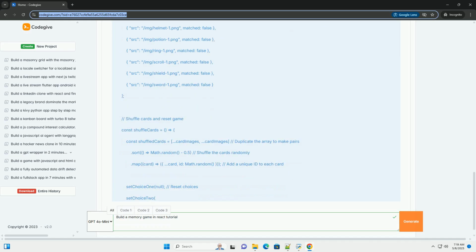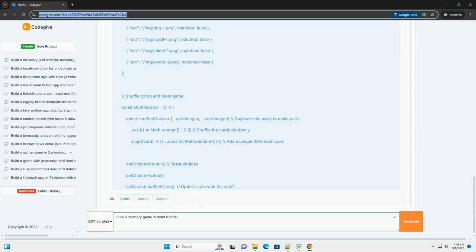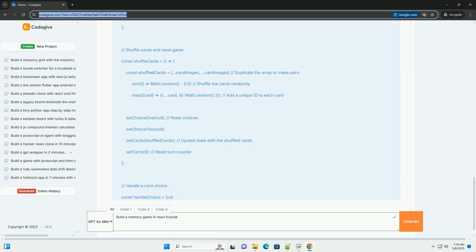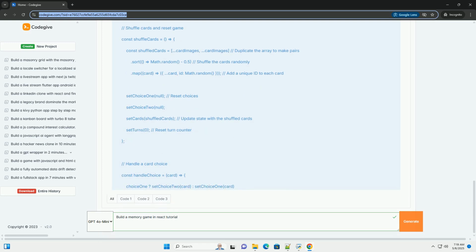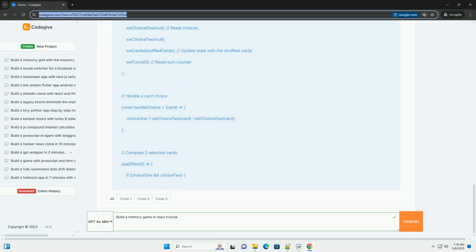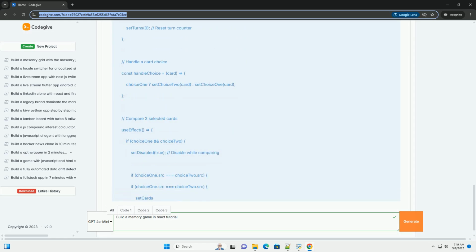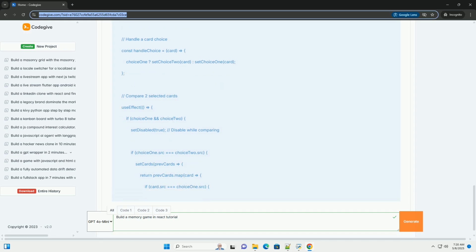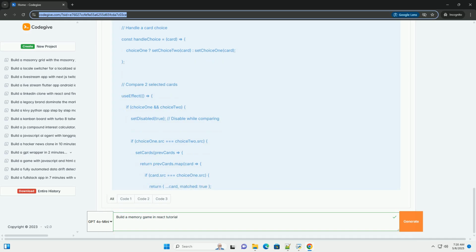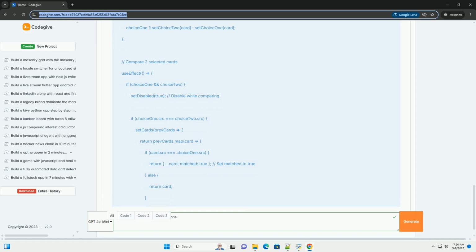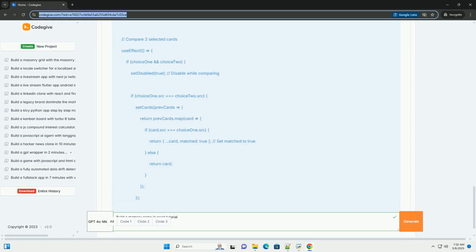3. Cleanup, optional. You can clean up the src directory by removing the unnecessary files: logo.svg, app.test.js, setupTests.js. Then, modify app.js and index.js to have a clean starting point. Coding the memory game. 1. src/app.js, main component. 2.